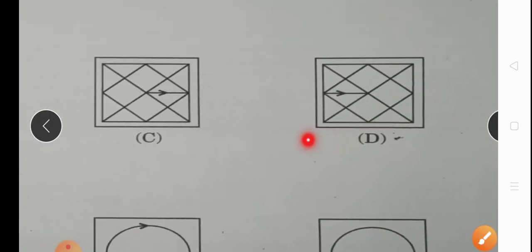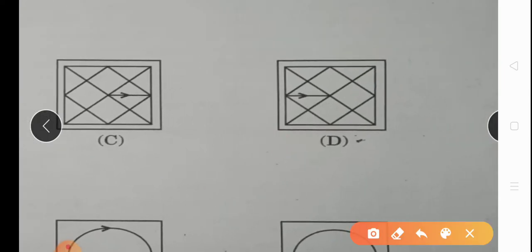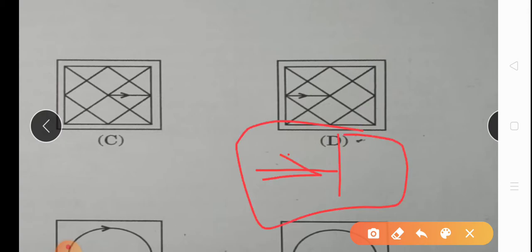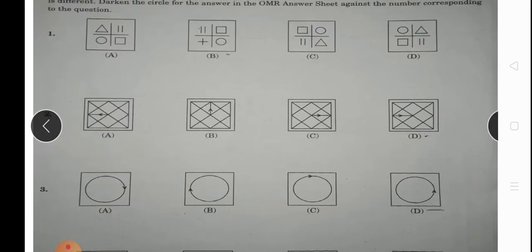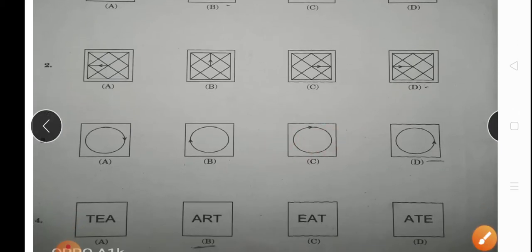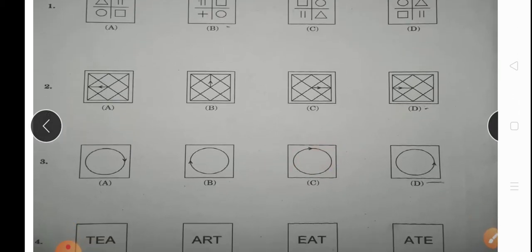Now pattern D, we will see that the arrow is going to the middle of the part. That means option D will be the answer. So we will go to question number 3.